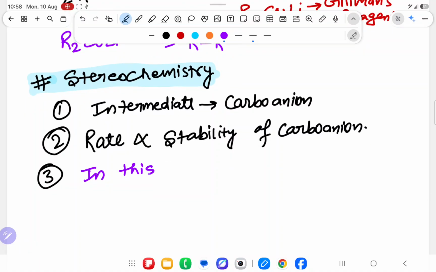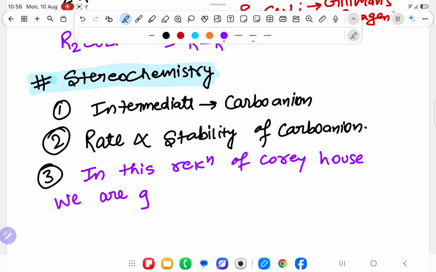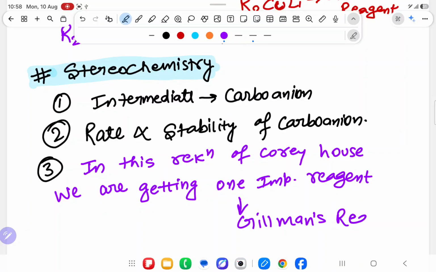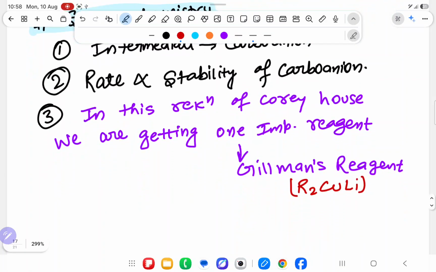So in this reaction we are getting one important reagent. And what is that important reagent? Gilman's reagent in between. And what is its formula? Sir, its formula is R2CuLi.